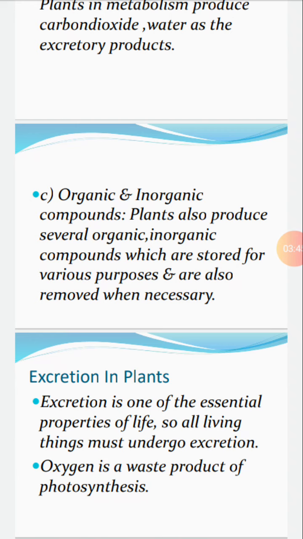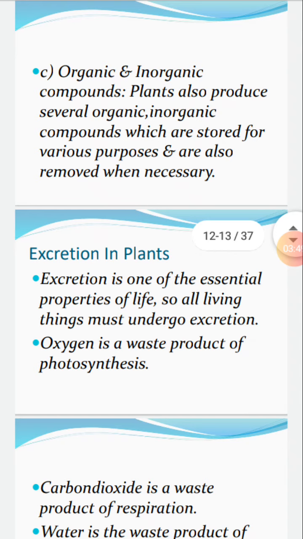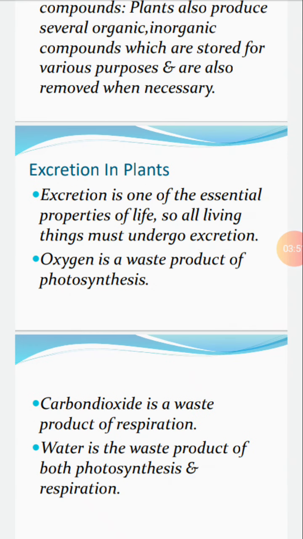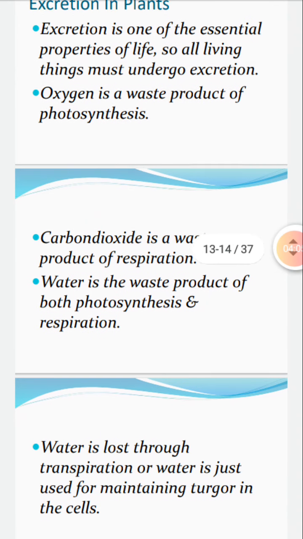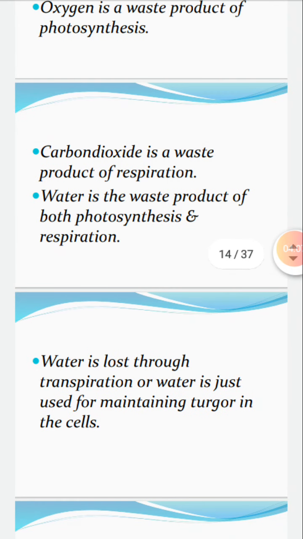Oxygen is a waste product of photosynthesis. That is, oxygen is released. Carbon dioxide is a waste product of respiration. That is, in this process it is released. Water is the waste product of both photosynthesis and respiration. Water is lost through transpiration, or water is just used for maintaining turgor in the cell.